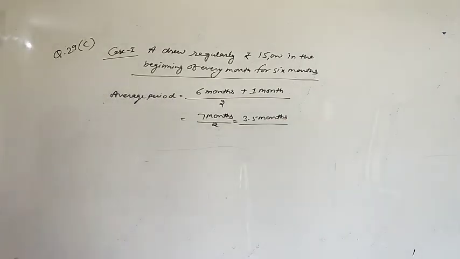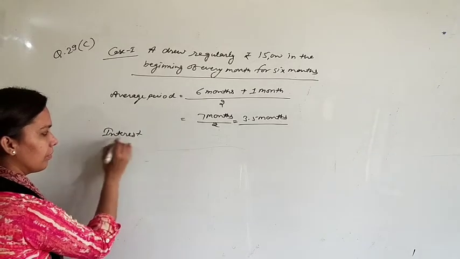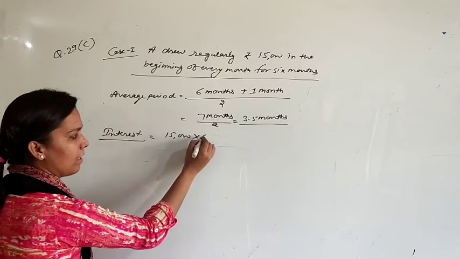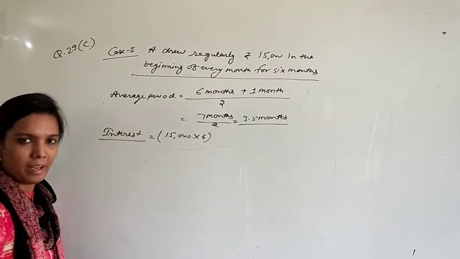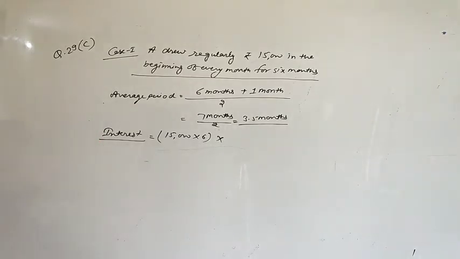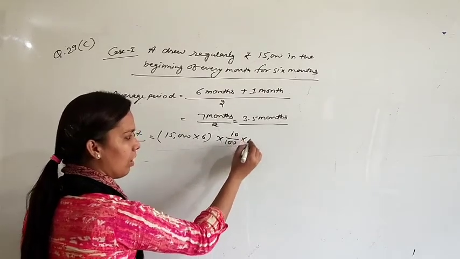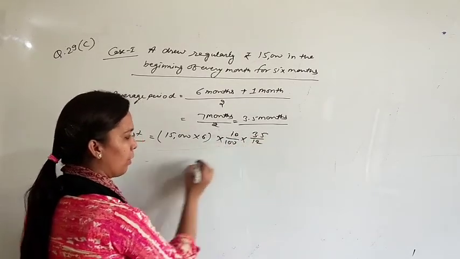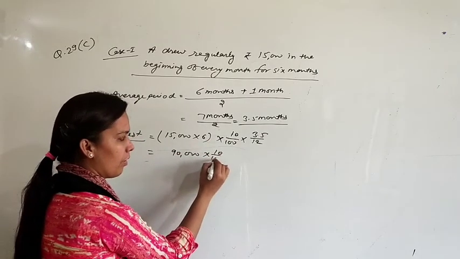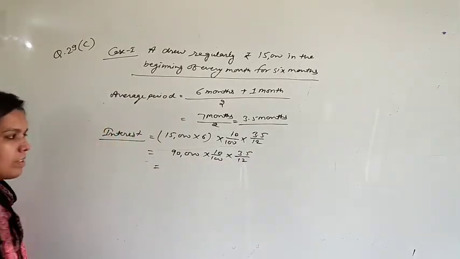Okay. So what is the interest? First of all, amount is 15,000 rupees and it is only for 6 months. So I will multiply it only by 6. Multiply by rate. What is the rate of interest? 10%. That is 10 upon 100, and timing is 3.5 divided by 12. So it is 90,000 multiplied by 10 upon 100 multiplied by 3.5 upon 12. Calculate this interest.